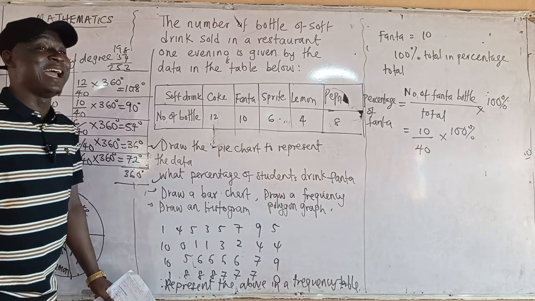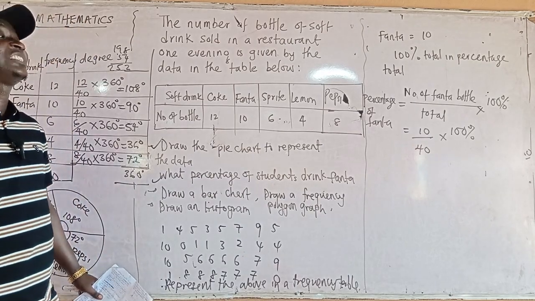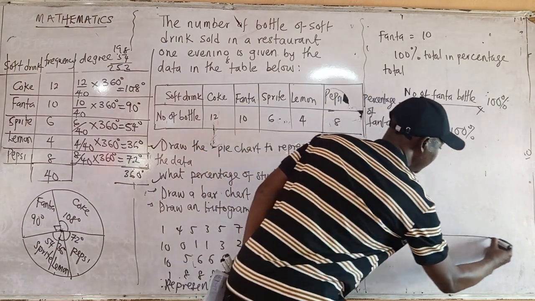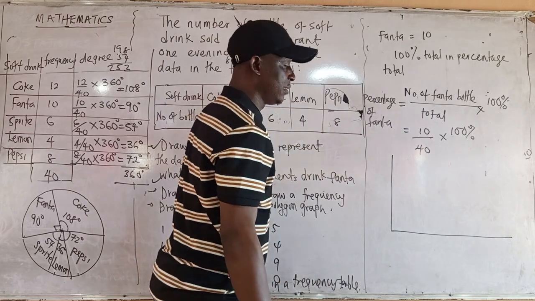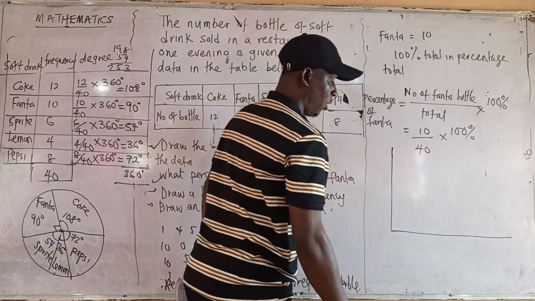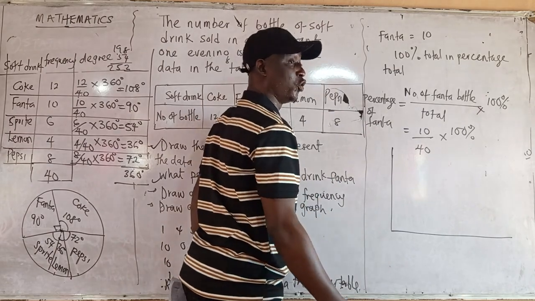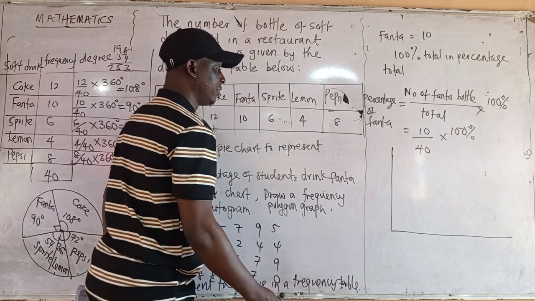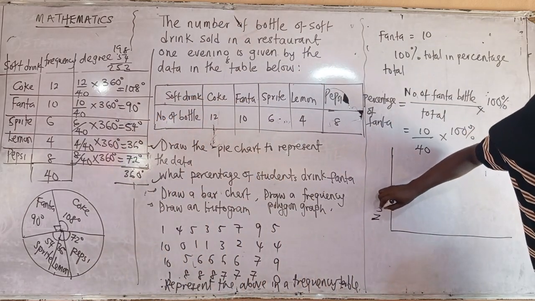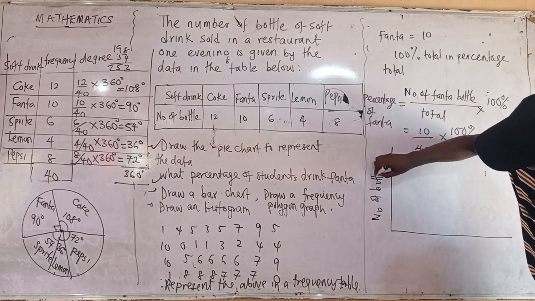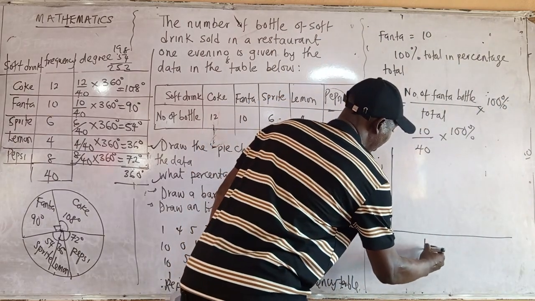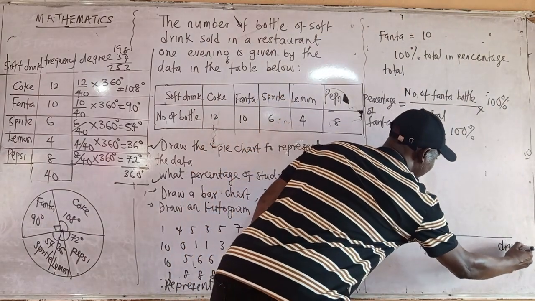Actually, draw a bar chart. For a bar chart, you need a graph, or you can just draw a rough sketch. They can allow you to draw a rough sketch. Then this particular axis will represent the number of bottles, while this other one will represent the drink.